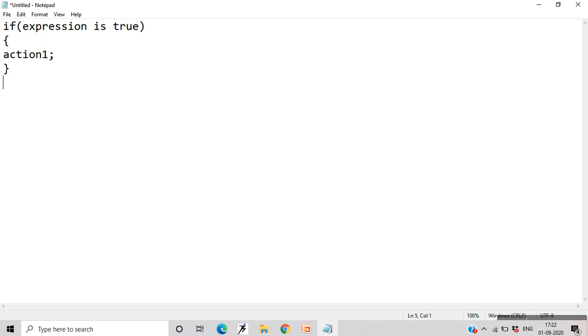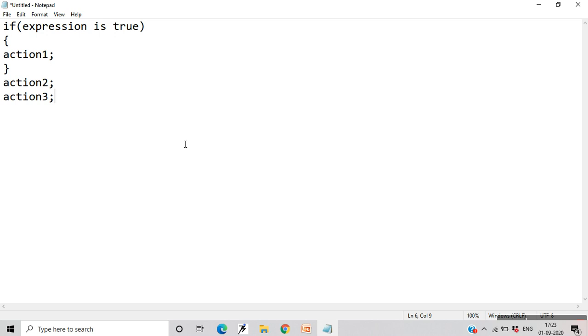If not, or whether it is true or false, you have to carry out the further actions, like maybe action 2 or action 3, regardless of this condition, this result, whether it is true or false. You will carry out action 2 and 3, but action 1 will be carried out only if this condition is true, that is, only if this expression is true. So this is the simple if statement.